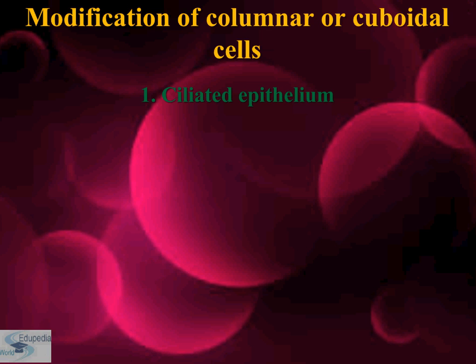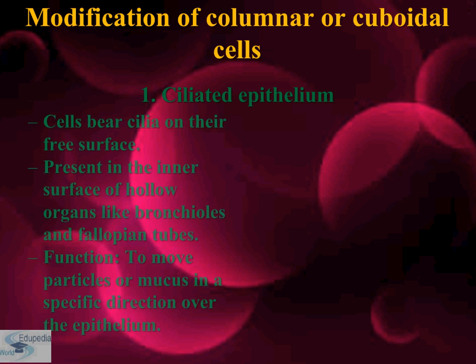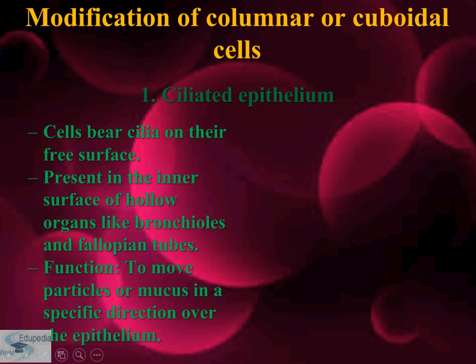They are mainly present in the inner surface of hollow organs like bronchioles and fallopian tube. So they bear cilia on their free surface. What is their function? To move particles or mucus in a specific direction over the epithelium.